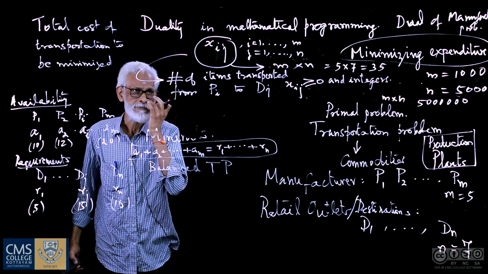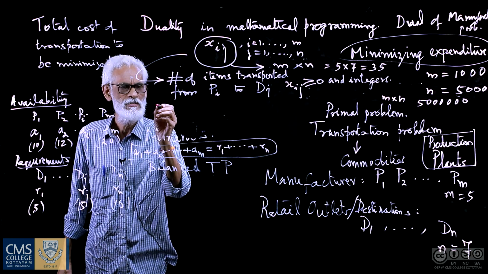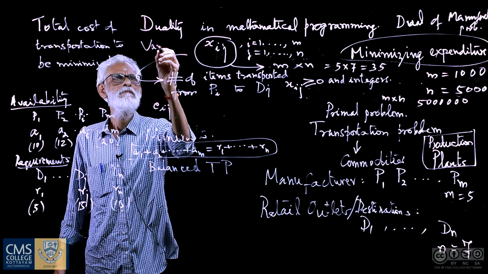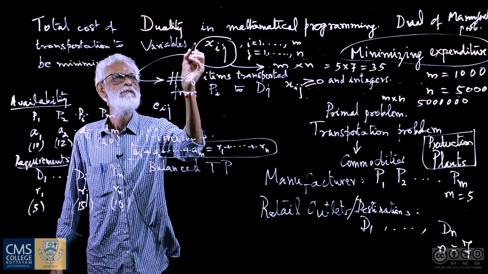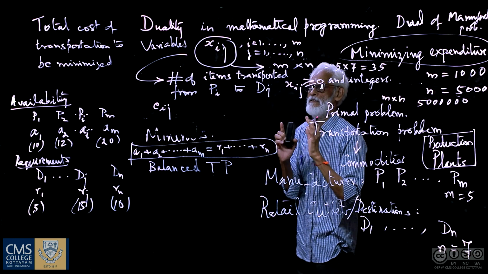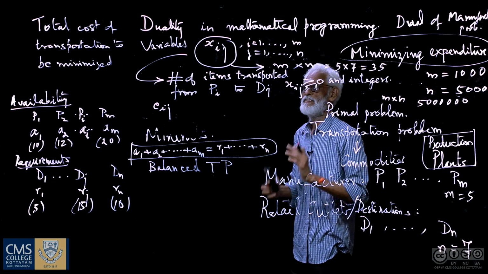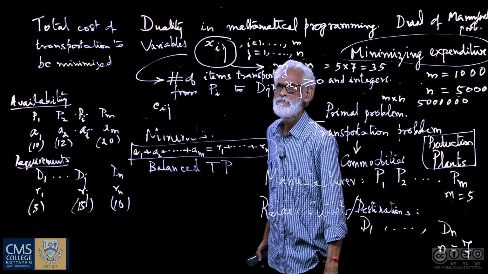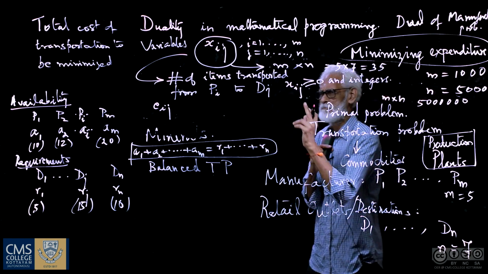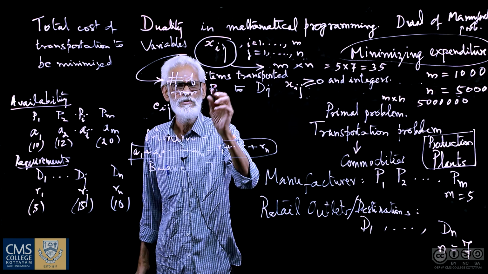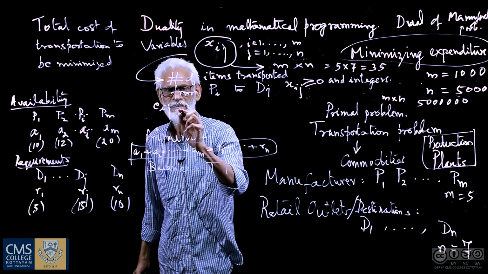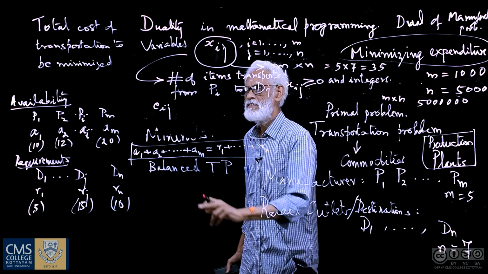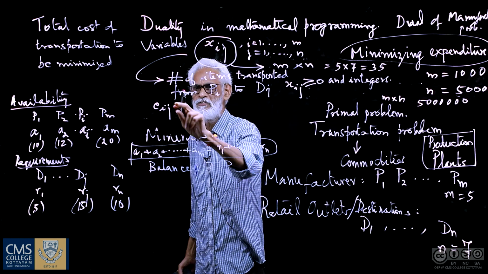Then we introduce another, that is not a variable essentially, it is a known quantity. So these are variables because they are actually the quantities to be determined: how much should be transported from the ith origin to the jth destination. And we know the transportation cost per unit item. Suppose one item is transported from Pi to Dj, then the cost of that transportation is Cij.